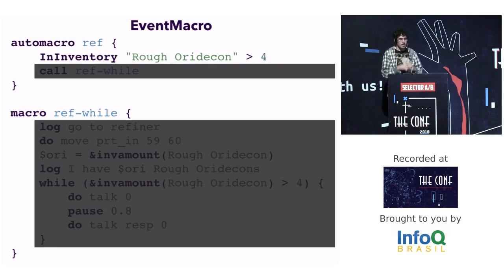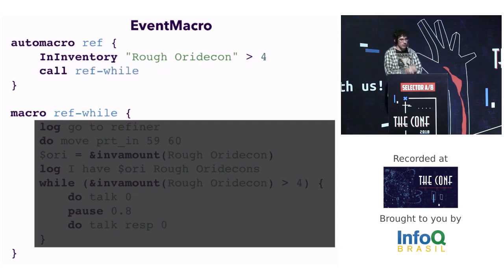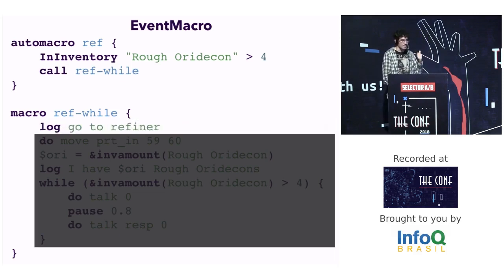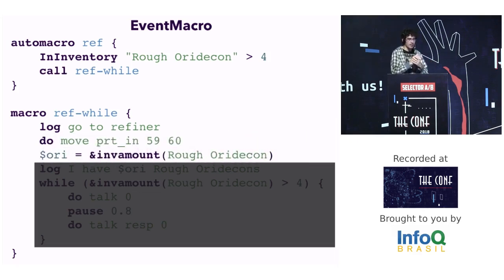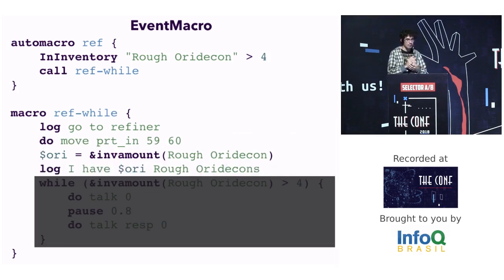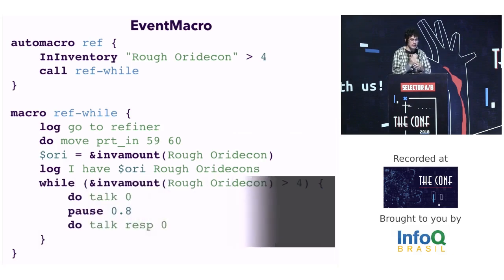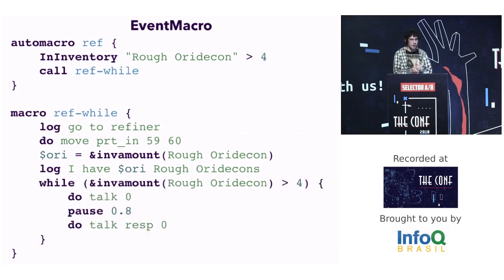For example, if you have more than 4 of this item in the inventory, it should call the macro half while. A macro is a sequence of actions that the bot should do. Let's print a message on the console. Let's move the character on a map. Let's save one variable, the amount of an item in the inventory. Let's print this amount. And let's go to an action when you have more than 4 of these items.